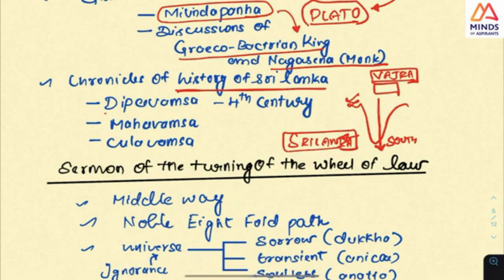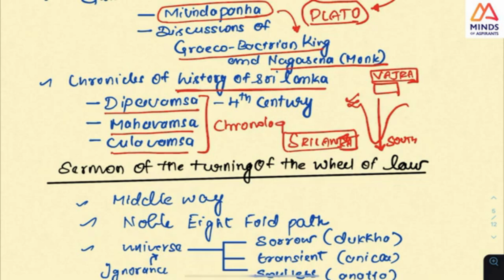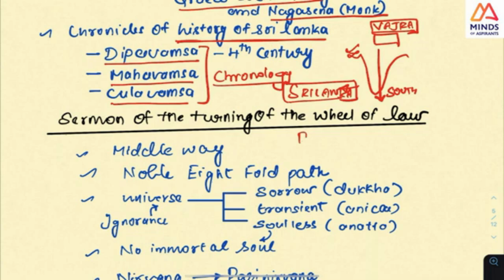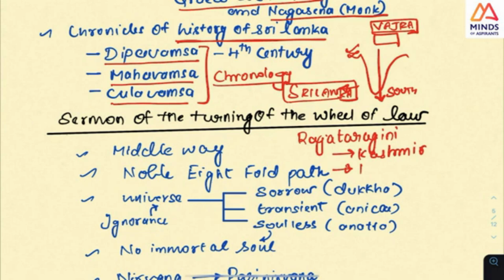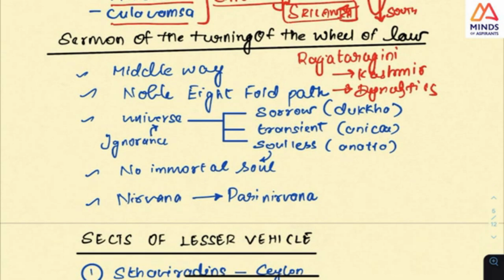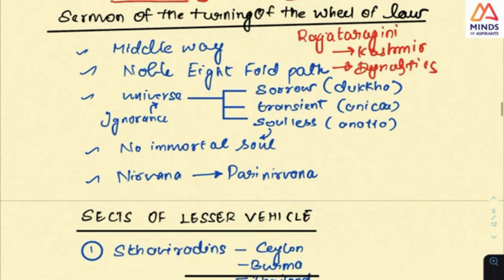But the books which are there, see, Deepavamsa, Mahavamsa, Kulavamsa, these are all books, or chronologies of the kings. Like, for example, there is a book called Raja Tarangini. This is Raja Tarangini, a very, very important book. Raja Tarangini is a history of Kashmir, or the dynasties of Kashmir. So Deepavamsa, Mahavamsa, Kulavamsa are like that for Sri Lanka. It was in the canons of Buddhism, written in Pali.